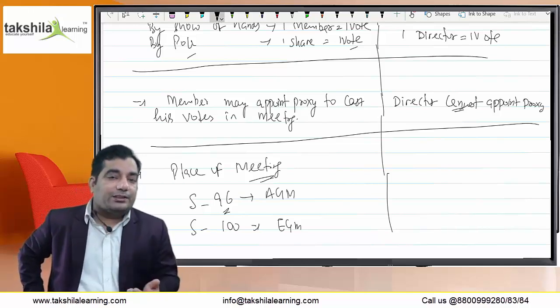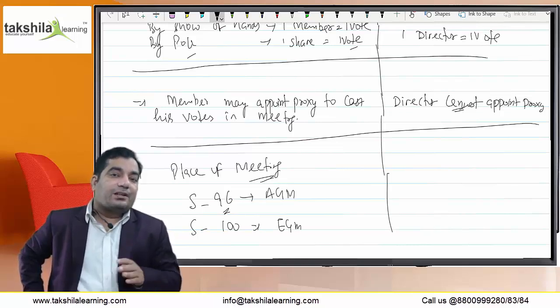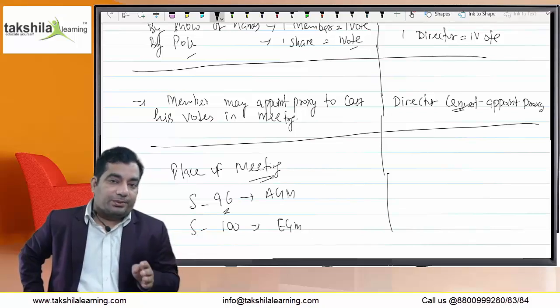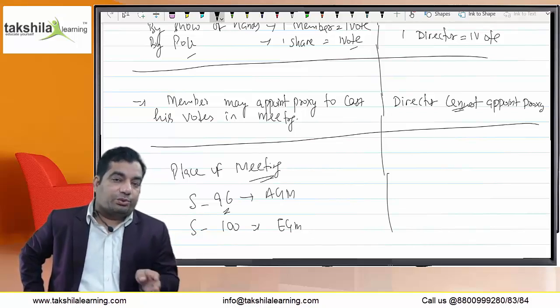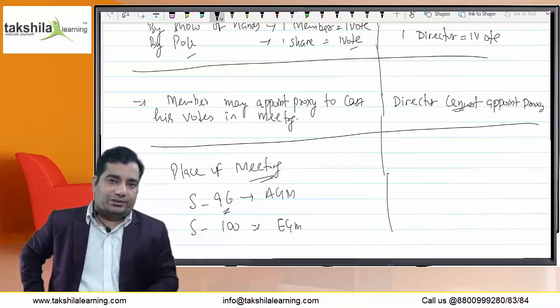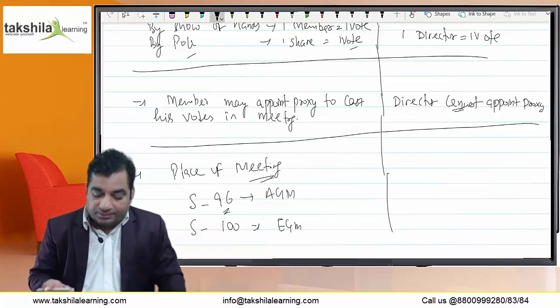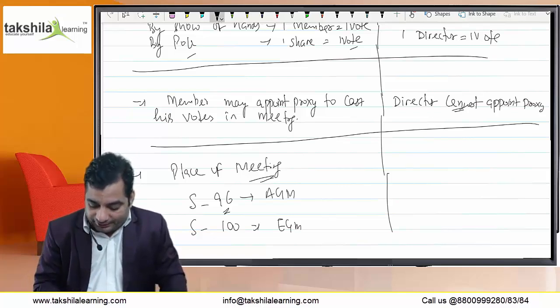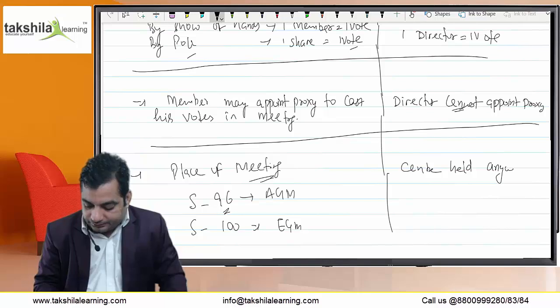But in case of an EGM, it can be convened anywhere in India. But a company which is a wholly owned subsidiary of a foreign company can hold its EGM anywhere in the world. In the case of a board meeting, it is very simple: it can be held anywhere in the world. There is no issue.